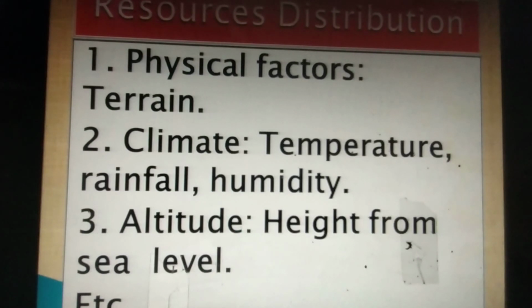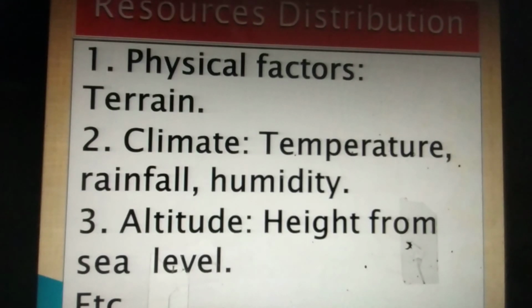These terrains are one of the factors of the resources. If we see the mountainous regions, we find that trees, many herbs and many other resources are found there.